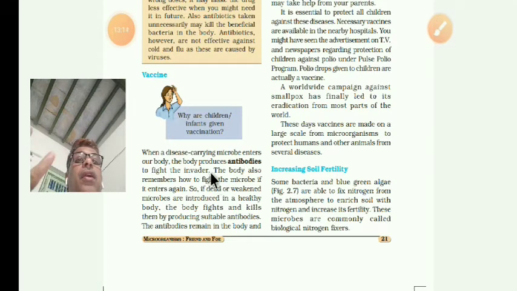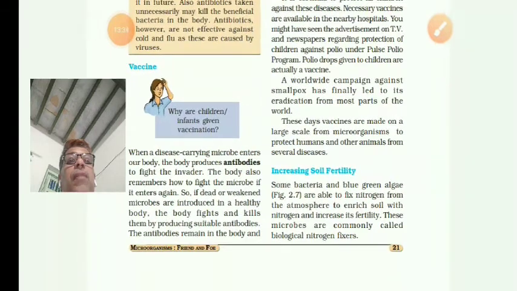When microorganisms enter our body, the body builds protective proteins and they fight against the disease. The body also remembers how to fight the microbes if they enter again. So even after a few years, it will remember how to fight. Like a soldier, it will fight.